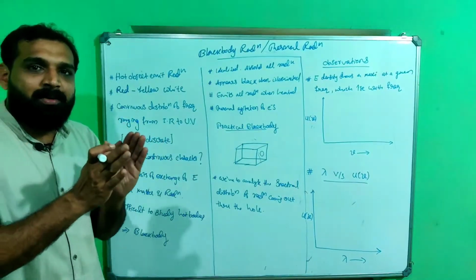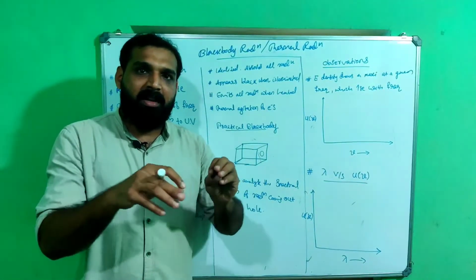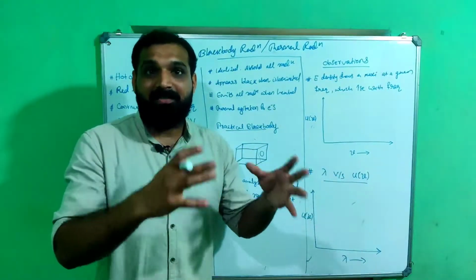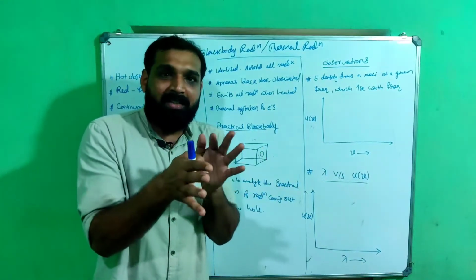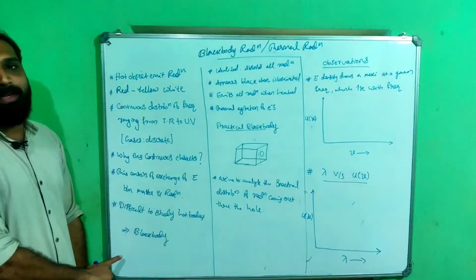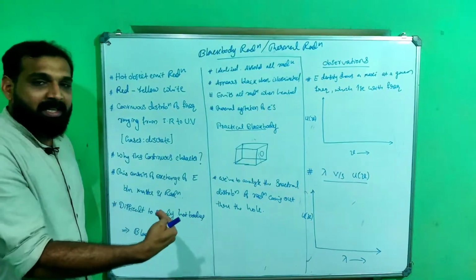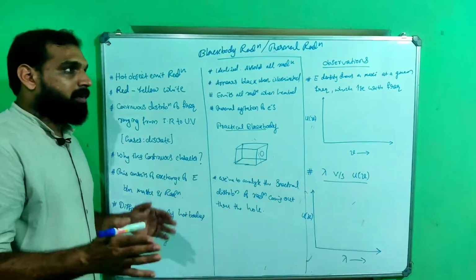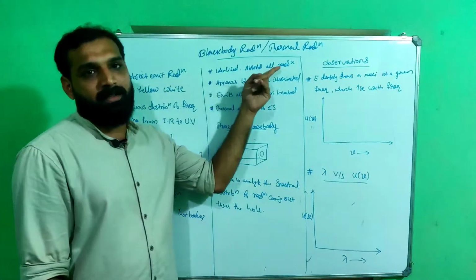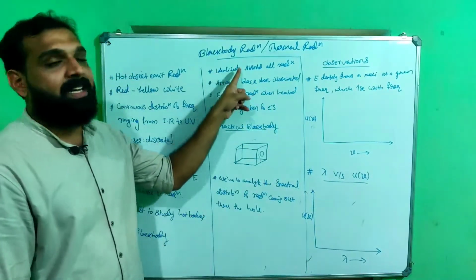So they imagined a similar situation. You have to understand this. If we heat an iron piece and radiation is emitted, we have to take that into the lab and study it. It is a difficult process, so they substituted that problem with an equivalent counterpart, which is a black body. To study hot bodies is difficult, so they obtained a similar situation known as a black body. So ideally, what is a black body? A black body is an object which can absorb all radiation. All kinds of frequency or wavelength can be absorbed. That is an idealized black body.